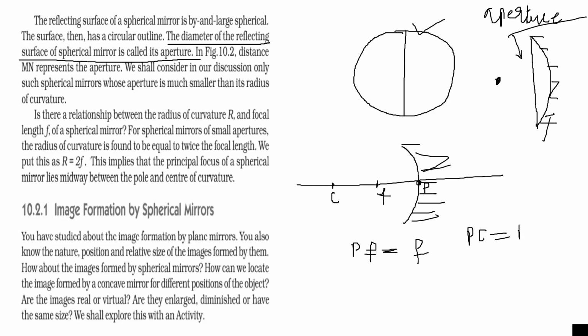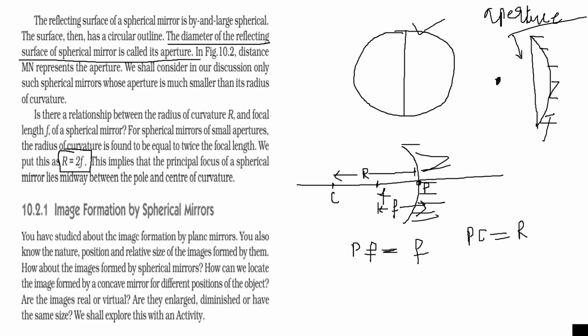So this is your R and this is your F, focal length. Distance from pole to focus is called focal length. Distance from pole to center of curvature is called radius of curvature. And this is the relation between them. Radius of curvature is double the focal length, 2 times the focal length. It means the focus lies midway between P and C.